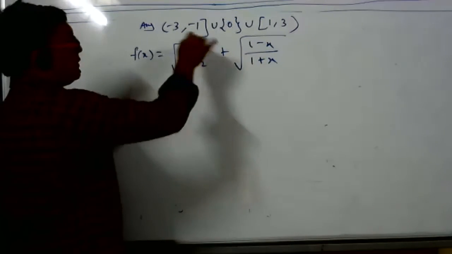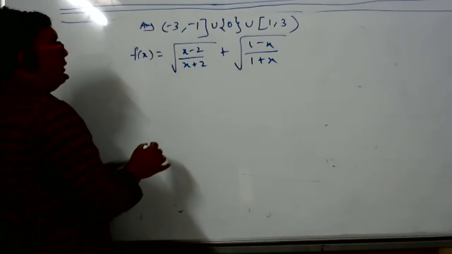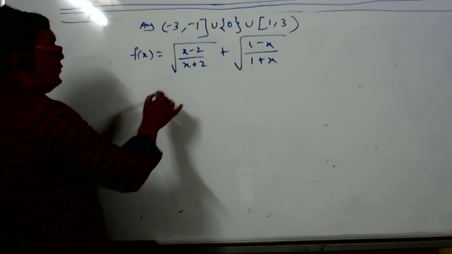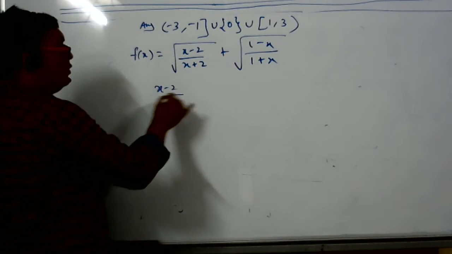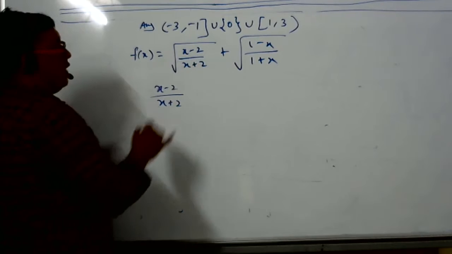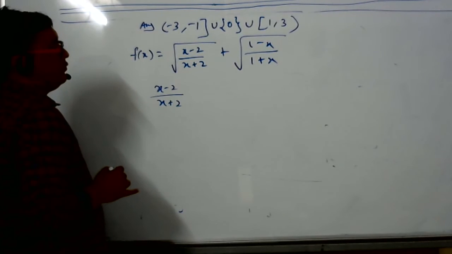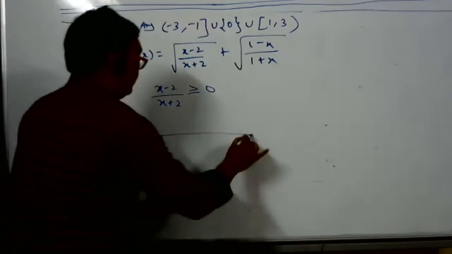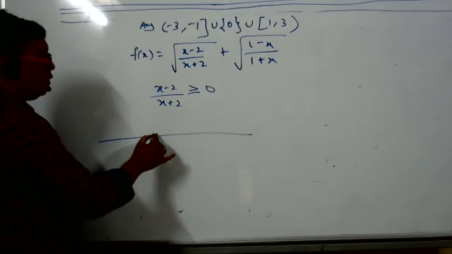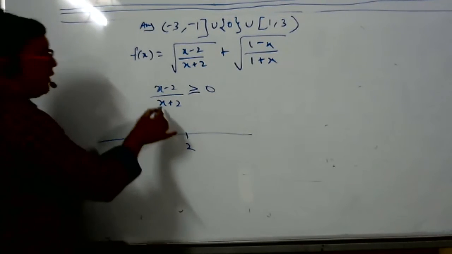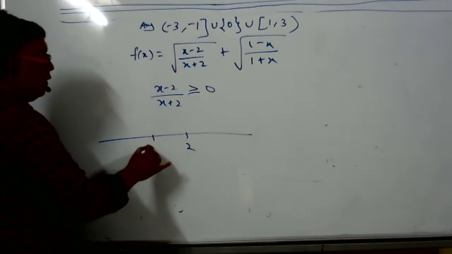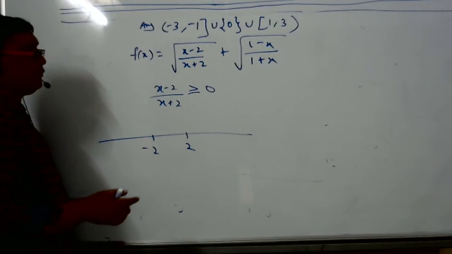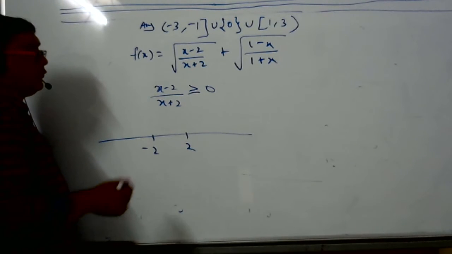In the first case, by wavy curve, what did we get? x minus 2 by x plus 2 should be greater than or equal to 0. Draw the wavy curve. What is the root? 2 is the root. What is the point of discontinuity? Minus 2. In the numerator, put a number more than 2. We will get positive or negative? Positive.